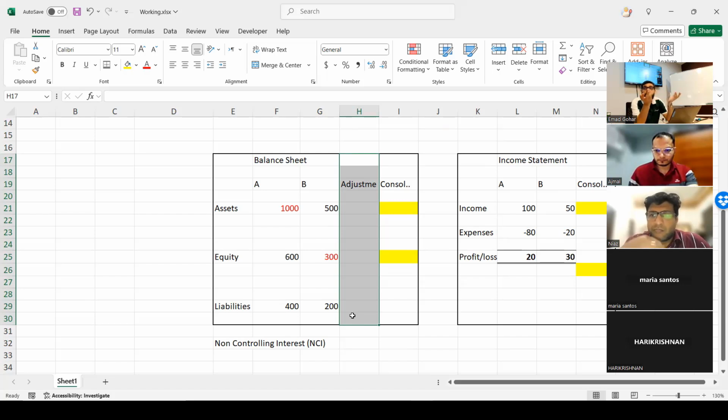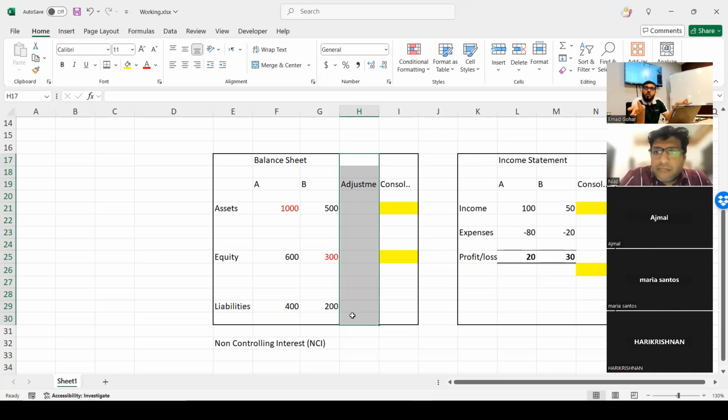If you make a double entry, it means you are going to A's accounts and removing the receivable, and in B's accounts removing the payable. We cannot remove them. They are there. But to do consolidation, we are just removing them because otherwise it will overstate the balances and the presentation will not be good. You understand?